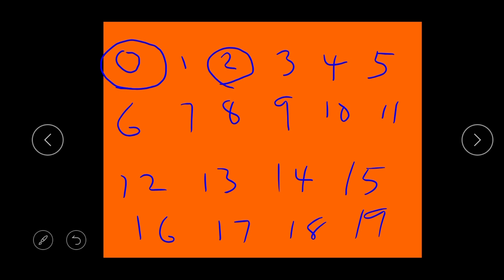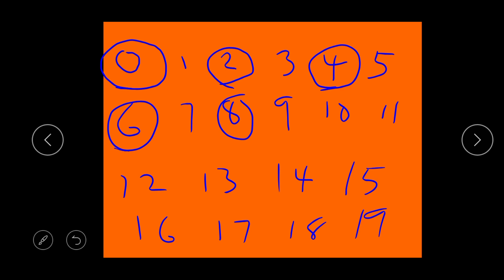Are you going to circle 3? No. 3 is not an even number. You are not circling it. So you circle the next number, 4. Will you circle 5? No, it is not an even number. You move to the next number, 6. You circle it. You move to the next number, 8. Will you circle 9? No, 9 is not an even number.